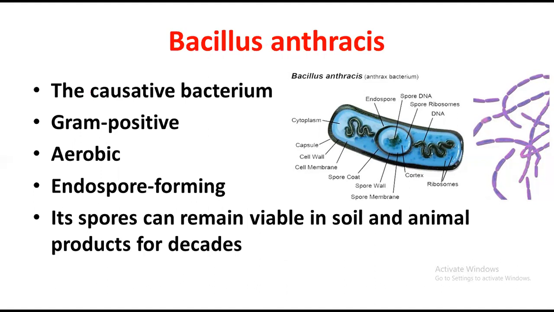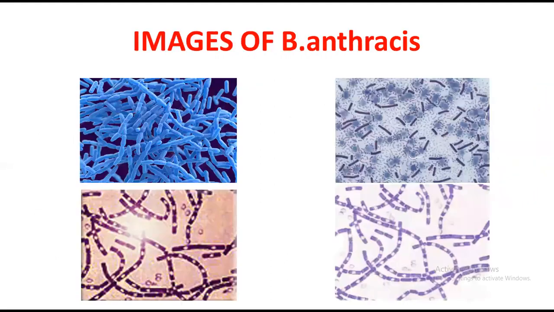It can form endospores, and these endospores are very much resistant, which gives it more pathogenicity and survival. Okay, here are the microscopic images of Bacillus anthracis. This is the most resolved one, and here are different forms of Bacillus anthracis.